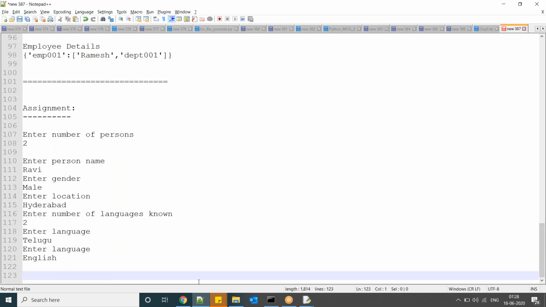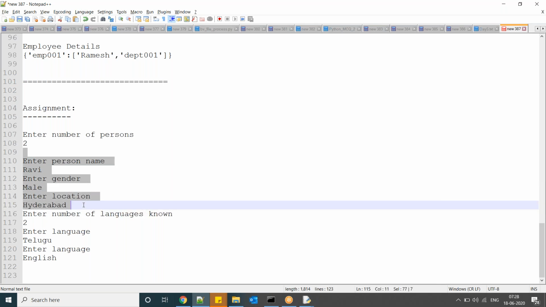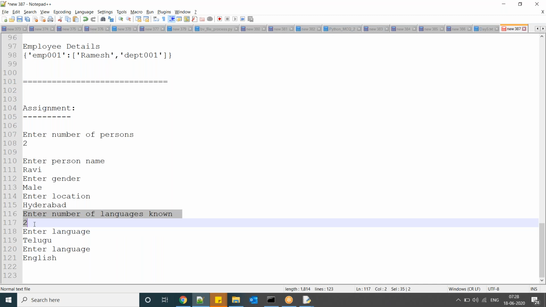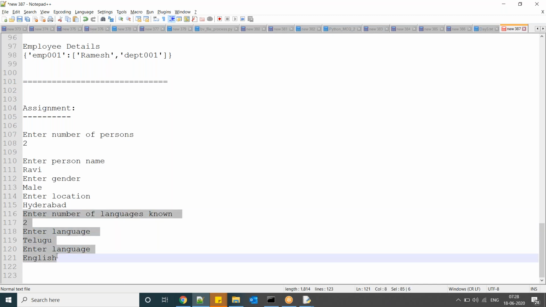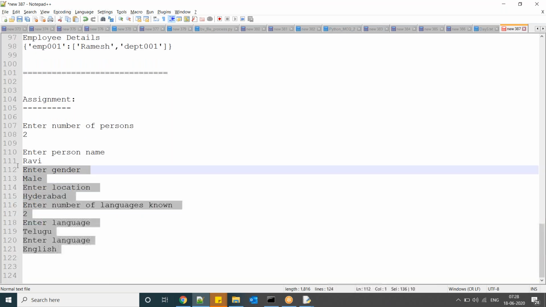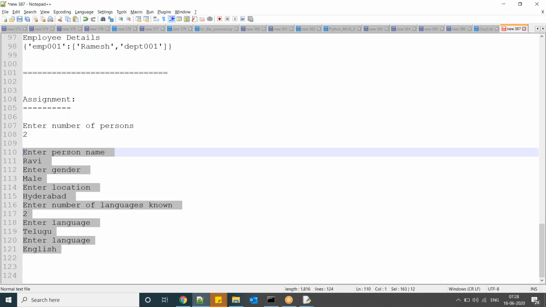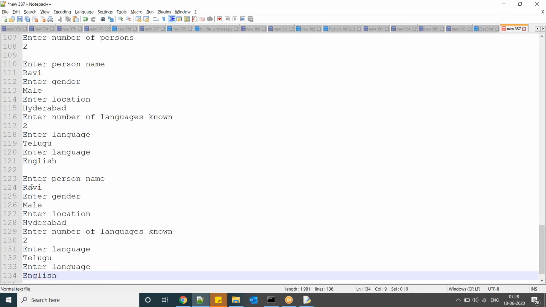Now I want output. This is the first person's details. What you have to observe is that this is the outer for loop, for i in range of n, so you are going to enter these details. Now enter languages. Whatever number of languages you entered, that many times it has to loop again. Now the same thing here also, so one more person's details.